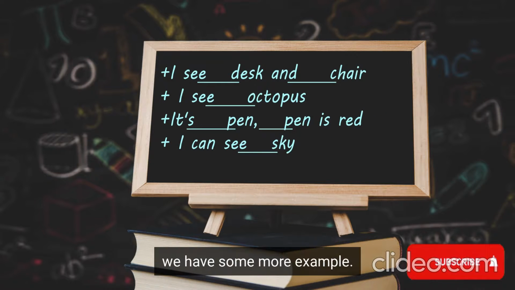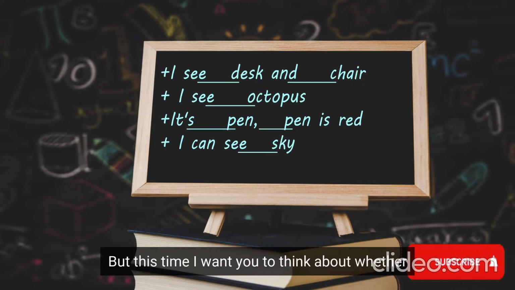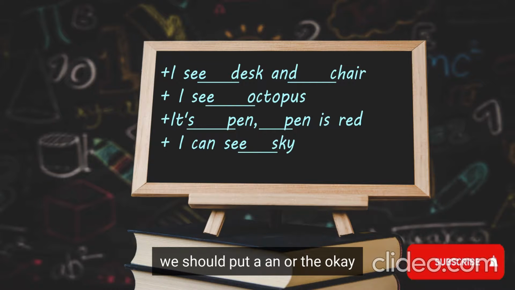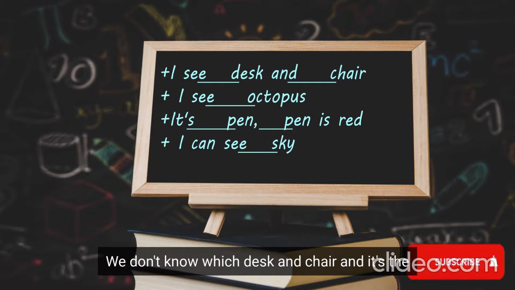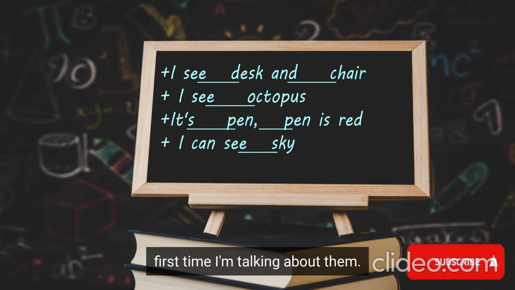Okay, we have some more examples, but this time I want you to think about whether we should put a, an, or the. Okay, so I see desk and chair. We don't know which desk and chair, and it's the first time I'm talking about them. So we have to put a.